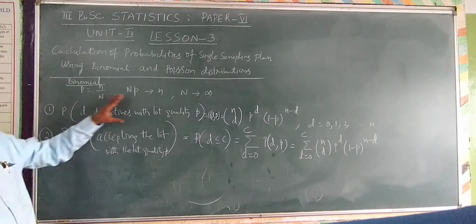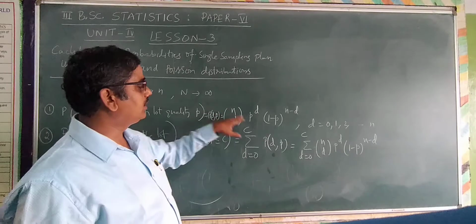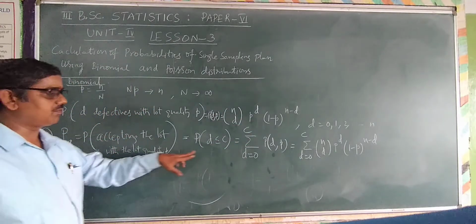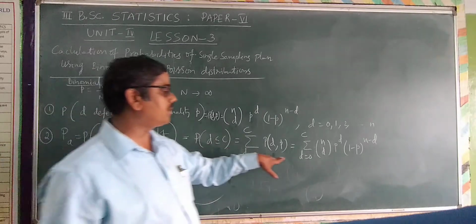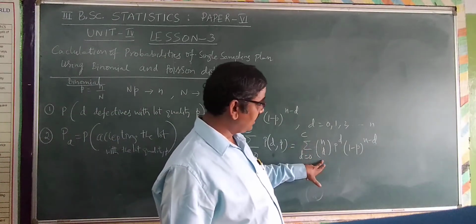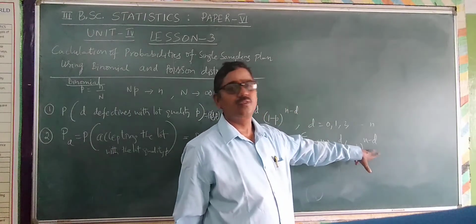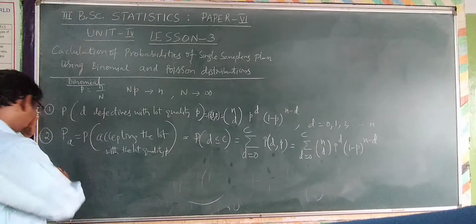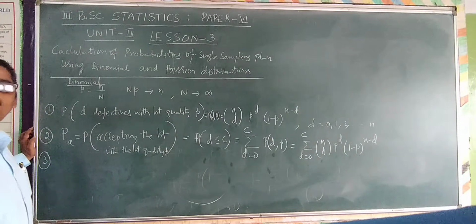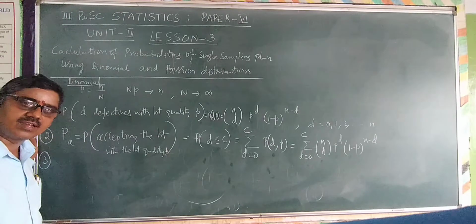Probability of getting D defective items in the lot quality, that is P of D comma P. It is this. Probability of accepting the lot, PA, probability of D less than or equal to C, is calculated by summation D is equal to 0 to C, nCD P power D, 1 minus P whole power n minus D. Right? What are the third and fourth formulas we have calculated for hypergeometric distribution? Consumer's risk and producer's risk.